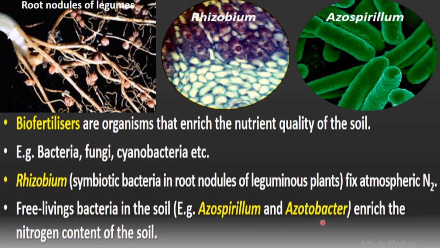Azospirillum and Azotobacter, both are free living bacteria which are found freely in soil. So Azospirillum and Azotobacter both can enrich the nitrogen content of soil. Here you can see this is Azospirillum, this is Rhizobium, and this Rhizobium is found in nodules of leguminous plant, root nodules of leguminous plant. These structures you can see here are nodules in which these Rhizobium bacteria are present.